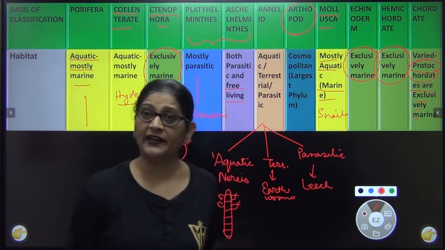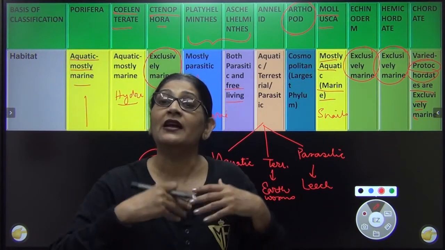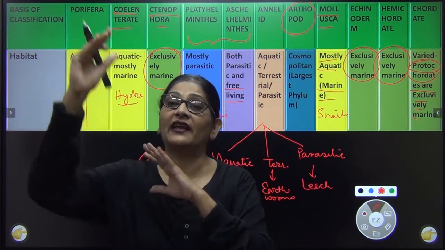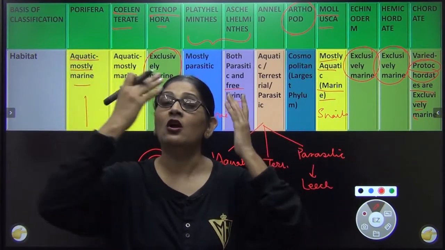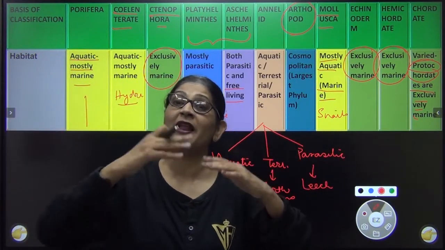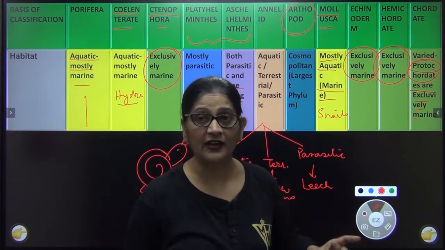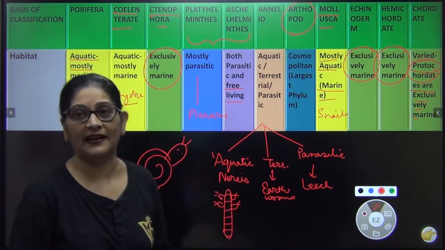And regarding chordates, you know that even chordates are found everywhere. Even we are a chordate. Some chordates like fish are found in water. Birds, they are found in air. Reptiles, they are cursorial. Human beings, we have conquered not only this planet but another planet as well. So that means they are found everywhere. But one group, that is protochordate, that is exclusively marine.